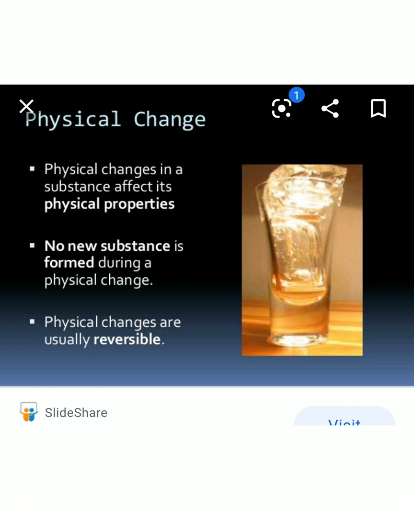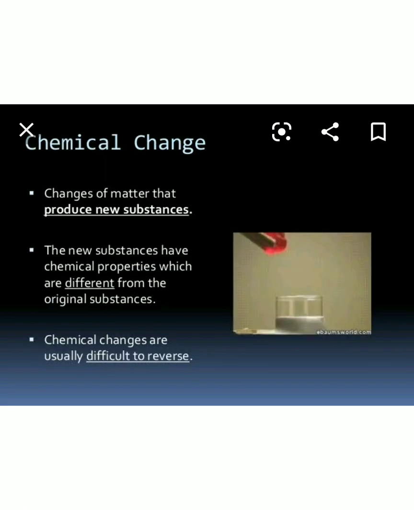The other type of change is chemical change. It's a permanent change, so it is irreversible. New products are formed which are entirely different from the former substance.